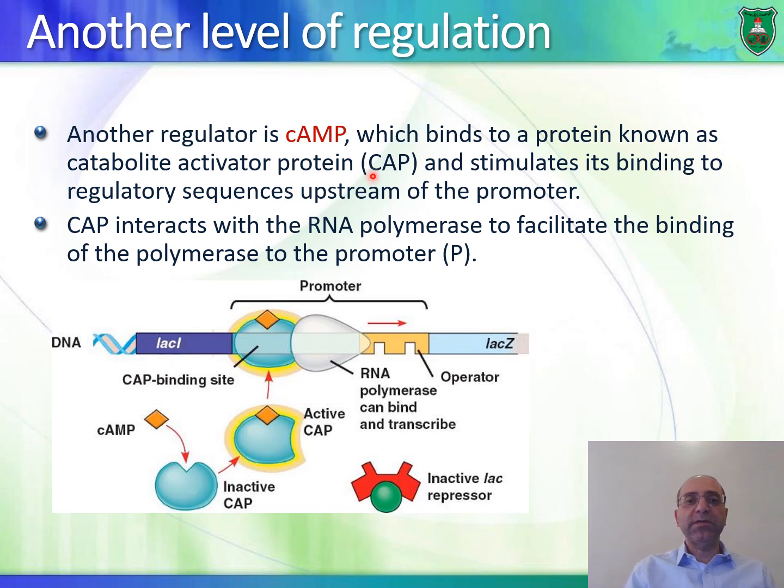What this protein does is that it binds to an element that is upstream of the promoter. Okay, and it interacts with the RNA polymerase, activating it, pushing it forward so that it induces transcription really fast and really efficiently, producing a lot of beta-galactosidase and all of the other proteins. So this, again, is another level of regulation.